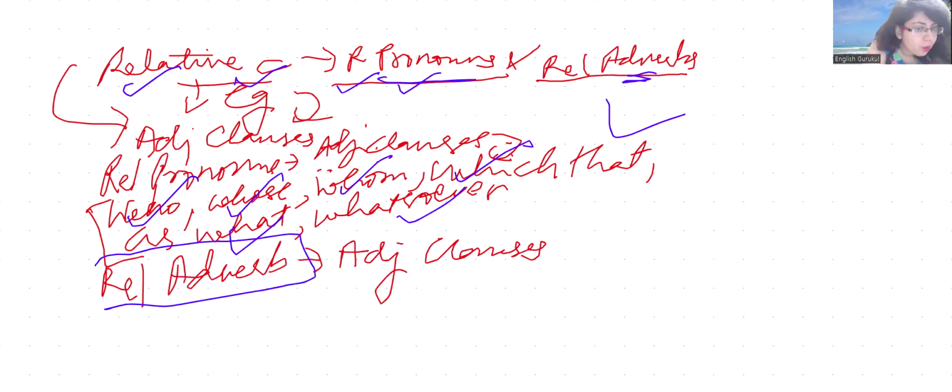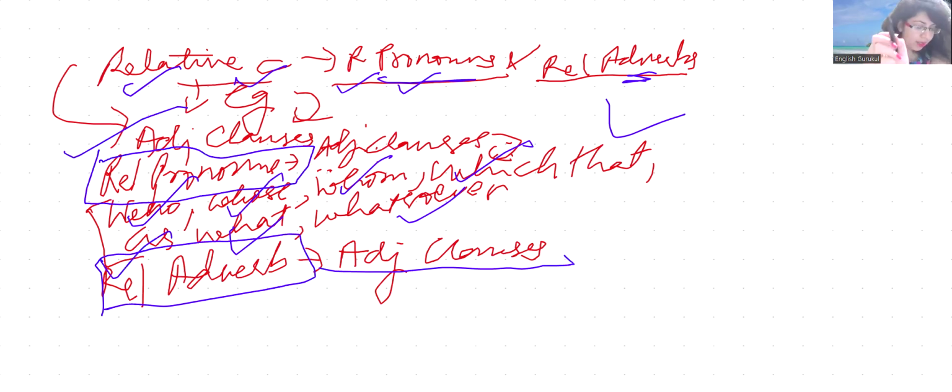These were relative pronouns. Herein we talked about relative pronouns. Herein we are talking about relative adverbs, right, which make adjective clauses, right? All right.